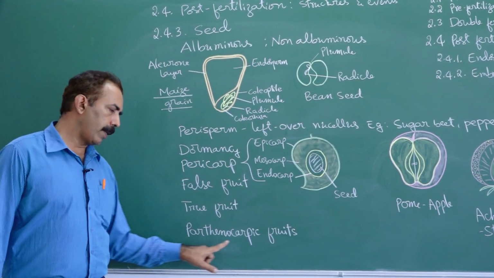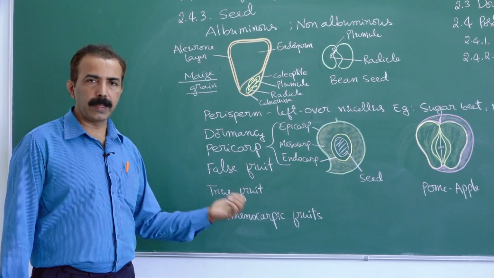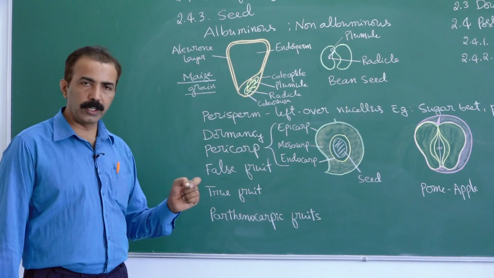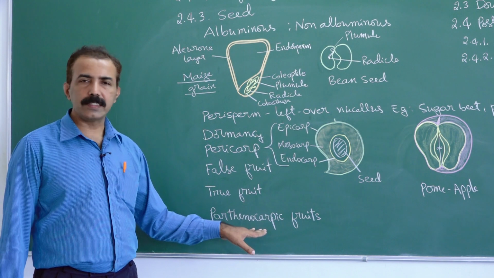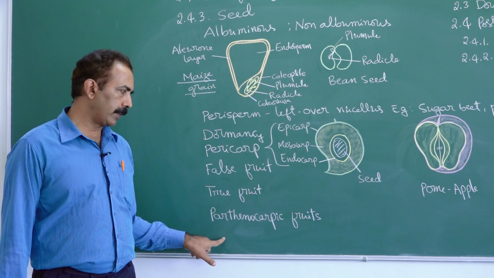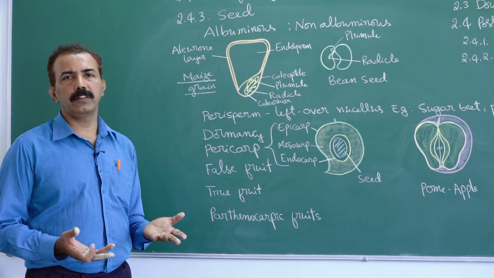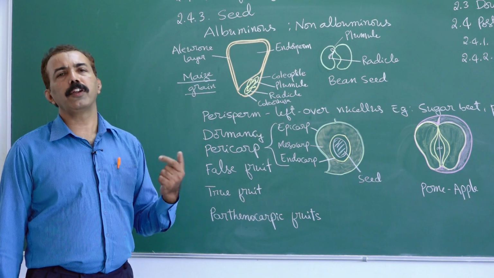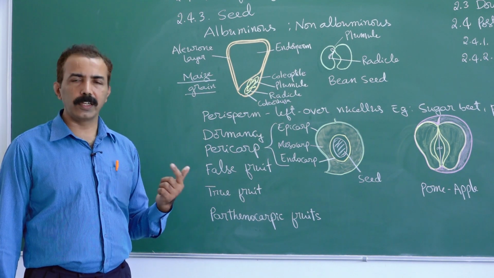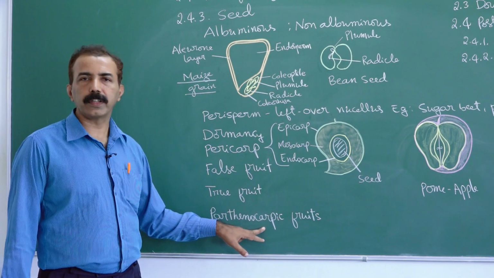Some fruits are called parthenocarpic fruits. Banana is a parthenocarpic fruit, naturally parthenocarpic. Fruits which do not contain seed are called parthenocarpic. So there will be pollination. For some reason there is no fertilization. Ovule is unable to develop into seed, but ovary wall develops into fruit. Such fruits are called parthenocarpic.